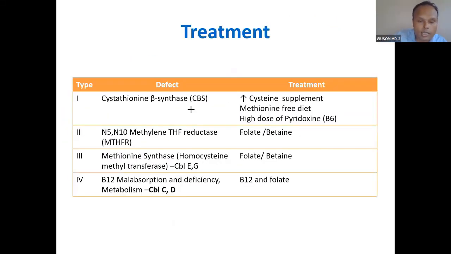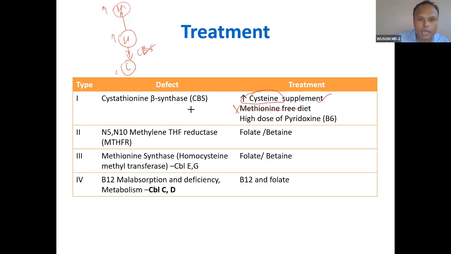You can see here cystathionine beta synthase converts homocysteine into cysteine. So CBS, if this is deficient, what will happen? Cysteine will be low. So you have to supplement cysteine because cysteine is not being formed from methionine. Methionine is already high because this is high, so you don't give methionine. Too much methionine will become toxic.